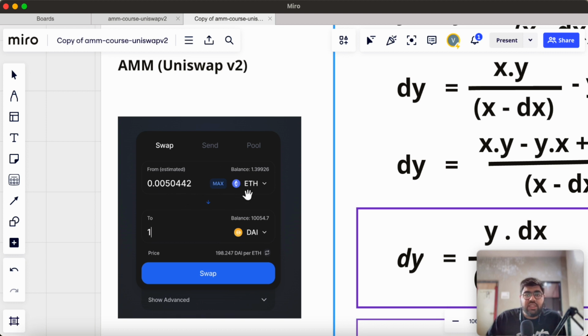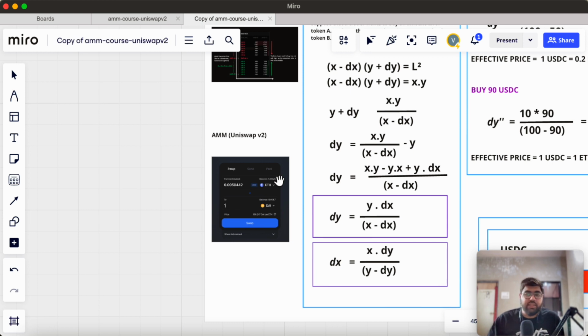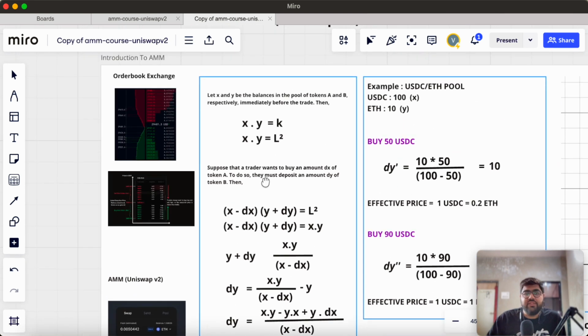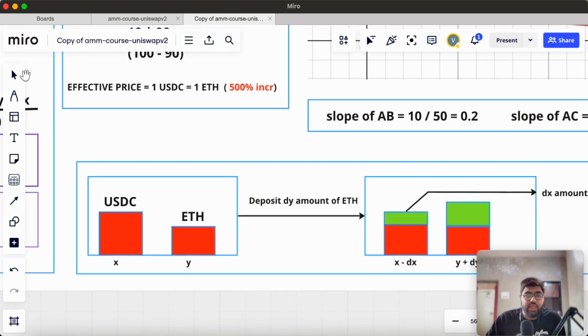So now you can see here we will provide some ether. Here we are providing 0.005 ETH and we are getting 1 DAI in exchange. So this actually works on a certain algorithm. Also the price gets determined by some algorithm. What is that algorithm? That is the constant product market maker, which you might have heard as x into y equals k. We will now take a basic example to see how a trade actually happens in an automated market maker.